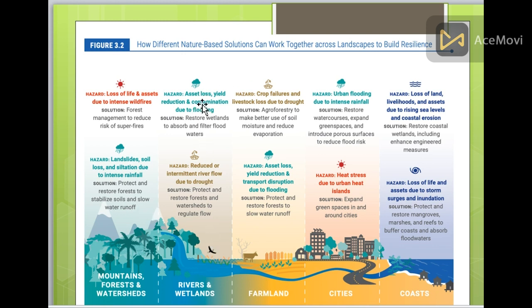In rivers and wetlands, there is asset loss, yield reduction and contamination due to flooding. Restore wetlands to absorb and filter flood waters. Reduce the intermittent river flow. The solution is to protect and restore forests and watersheds to regulate flow.